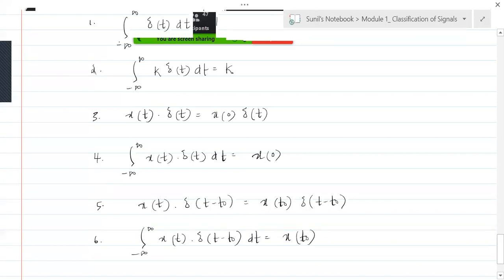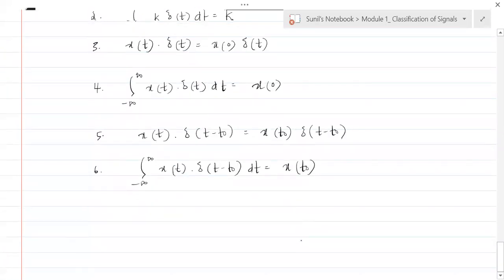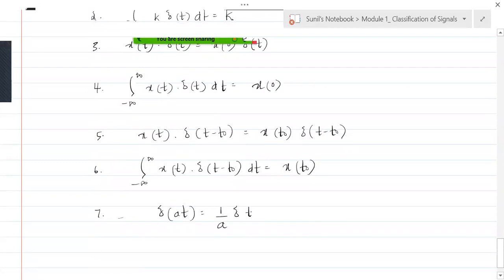Fine. And the last one, the seventh one, we can write as delta of at, the time scale property, which is 1 by a into delta of t.